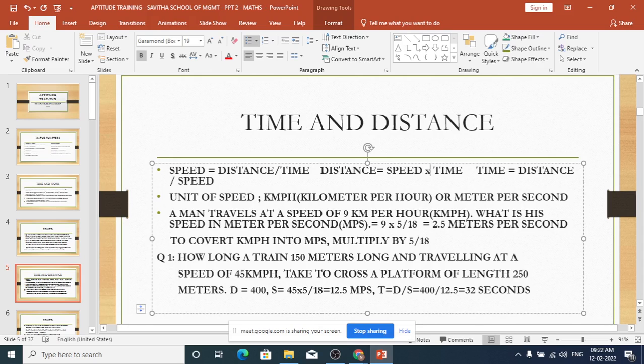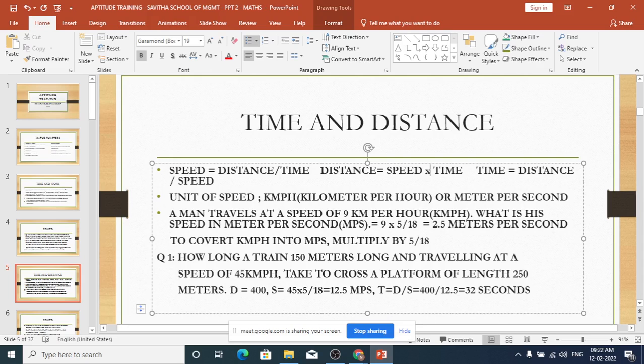Okay, that's it. A man travels at a speed of 9 kilometer per hour. What is his speed in meter per second? So 9 into 5 by 18, that is equal to 2.5 meters per second. That is the answer. Okay, let's go to the next question.